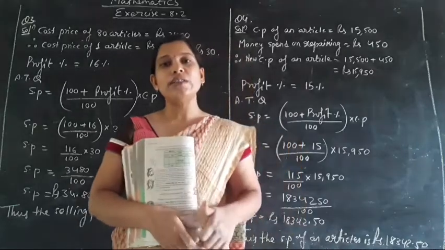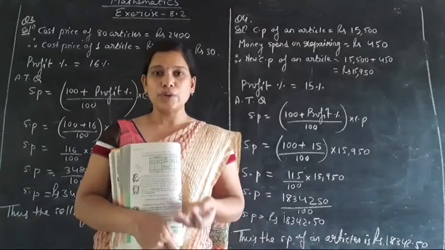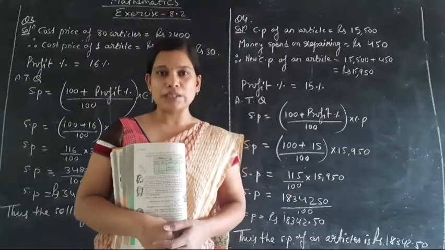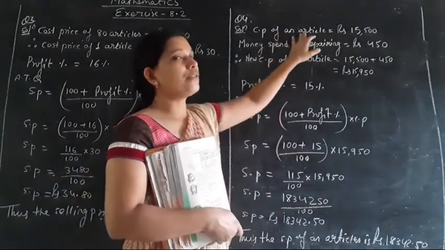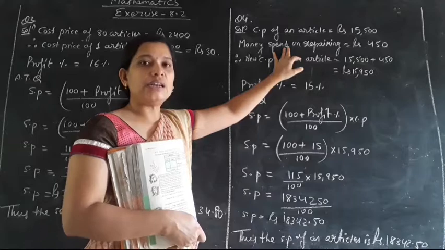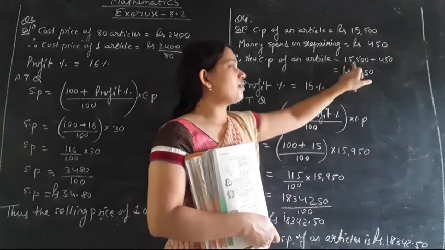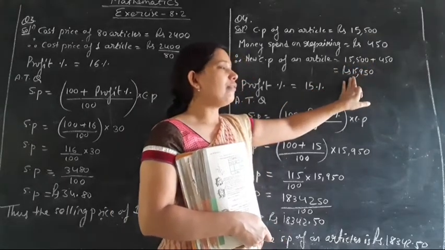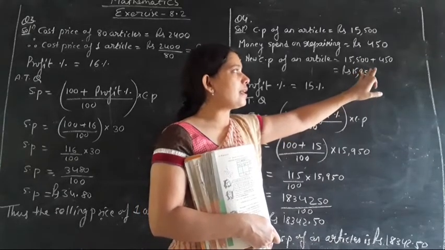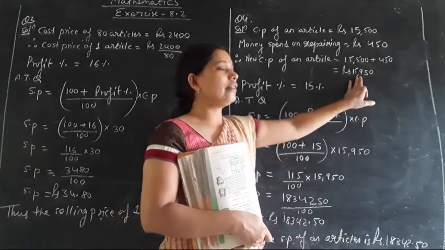So dear student, remember one thing, जब हम कोई चीज़ खरीदते हैं और उसको बेचते हैं तो बेचने के पहले उसका रिपेयर कराते हैं. तो रिपेयर का जो अमाउंट होता है वो कॉस्ट प्राइस के अमाउंट के साथ ऐड होता है, तब जाकर के हमको प्रॉफिट परसेंट मिलता है. So here as we know that the cost price of an article is rupees 15,500 and the money spent on repairing that article is rupees 450. So the new cost price of an article will be 15,500 plus 450. When we add this, we will get the new cost price as 15,950.